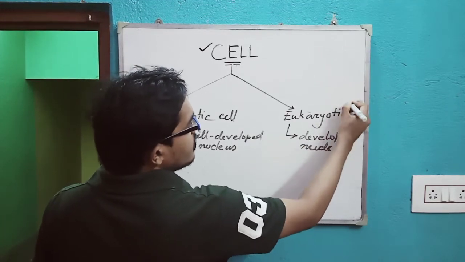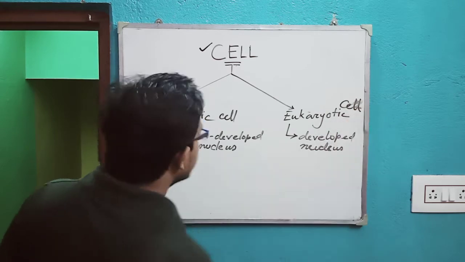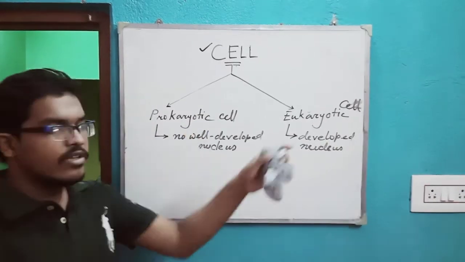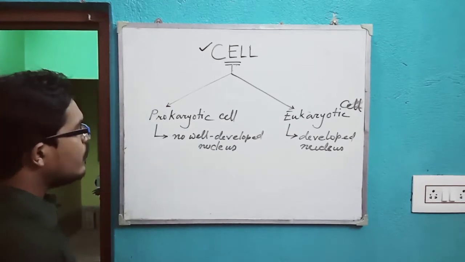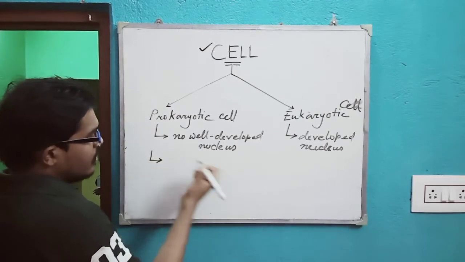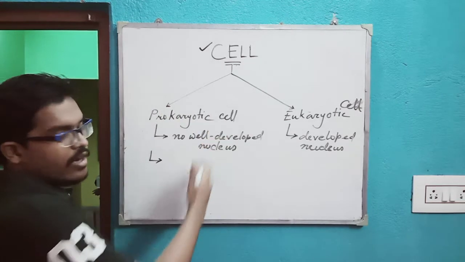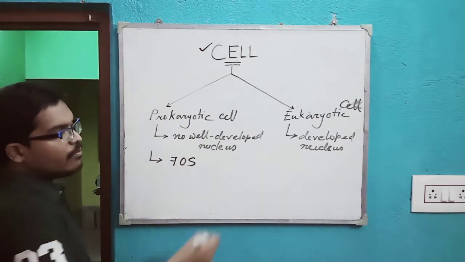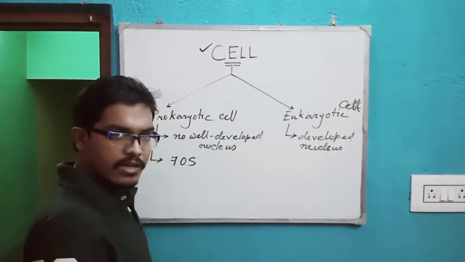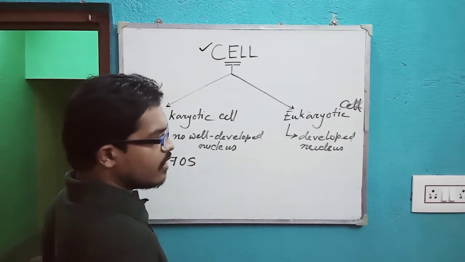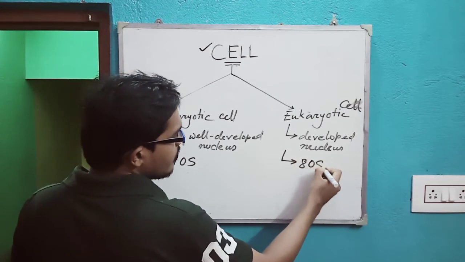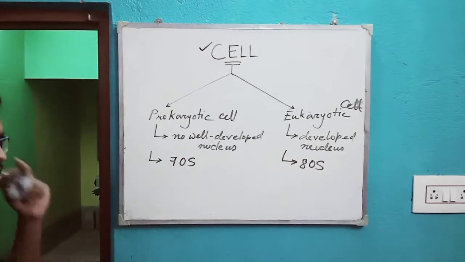Okay, got the point? Now, there are some distinctions between prokaryotic cell and eukaryotic cell. If we talk about the ribosome, the prokaryotic cell contains 70S, and the eukaryotic cell contains 80S.